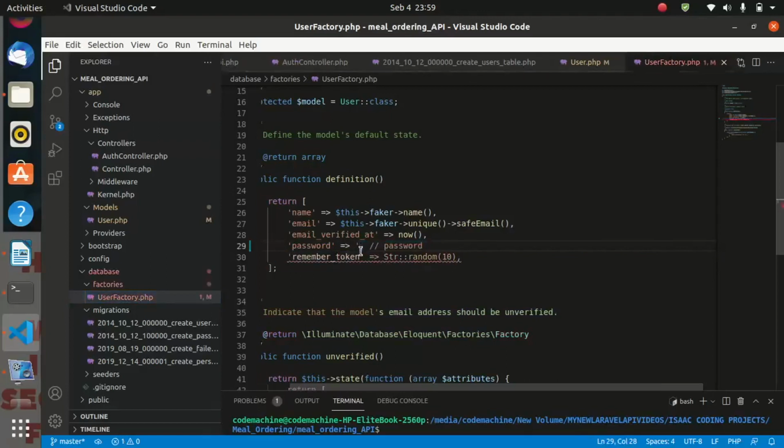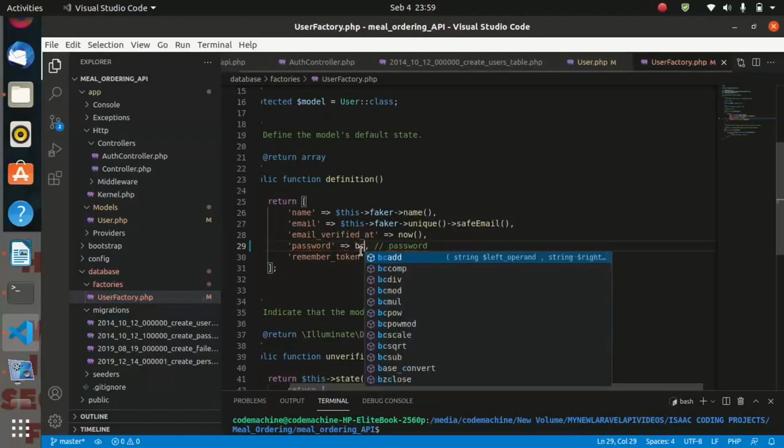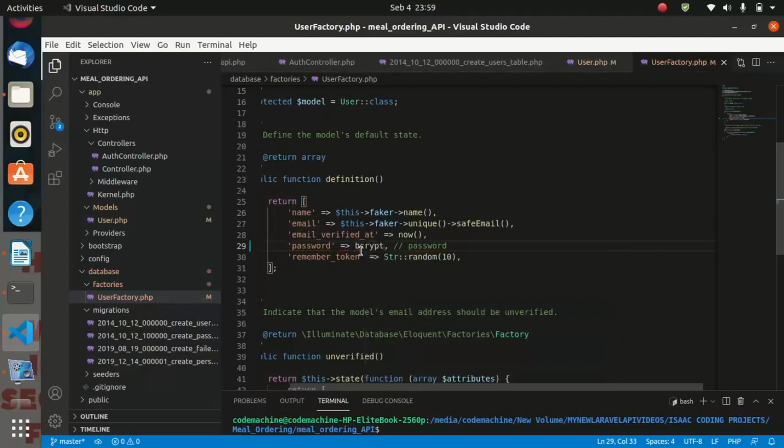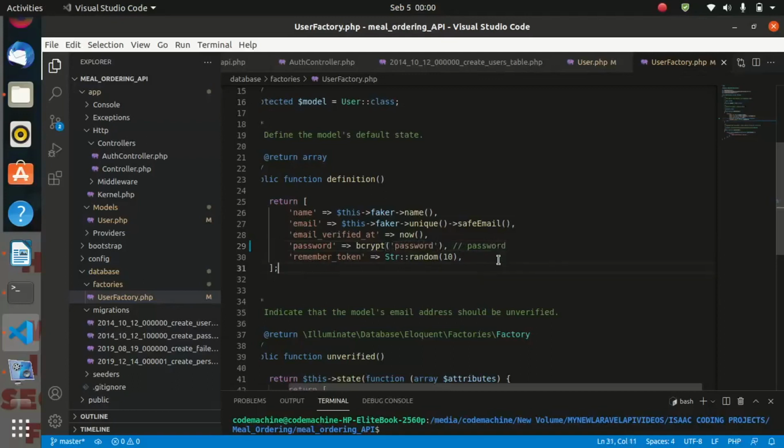So we shall say bcrypt, then inside the bcrypt let us put password. Which means whenever we use the factory, each of the users we create must have a password, and it is bcrypted or encrypted using the bcrypt function. So we shall be using the faker to do that.